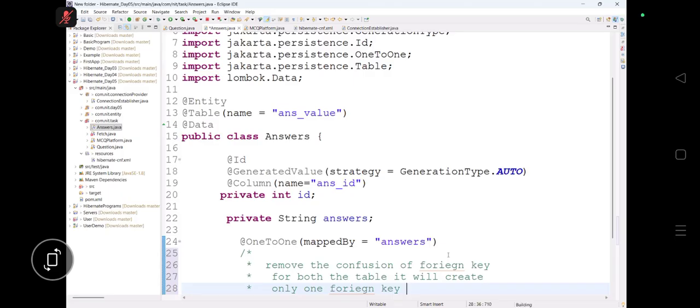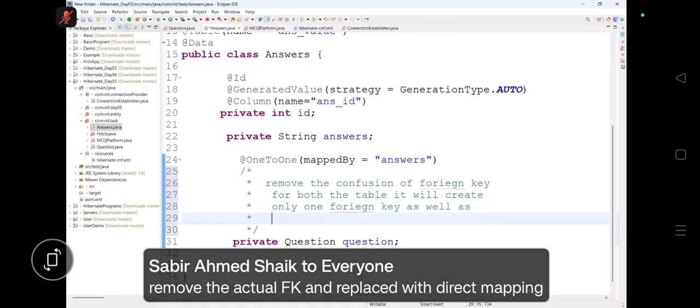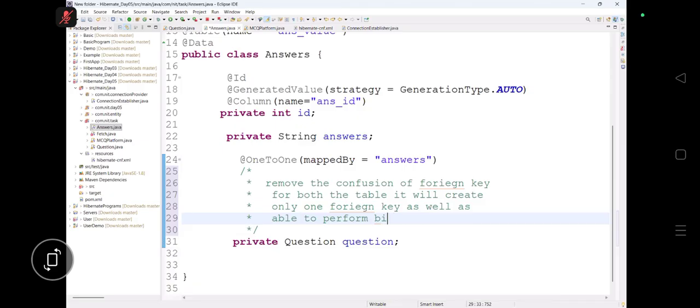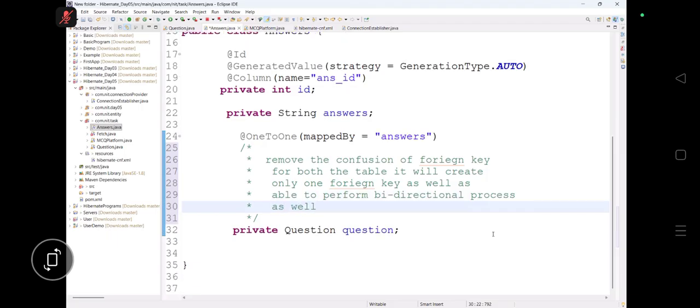It will create only one foreign key, as well as be able to perform the bi-directional process also. This will do.